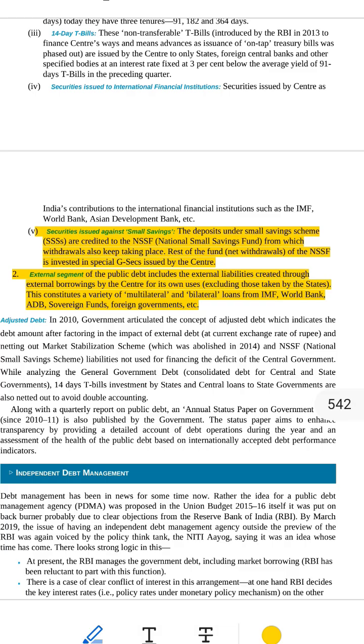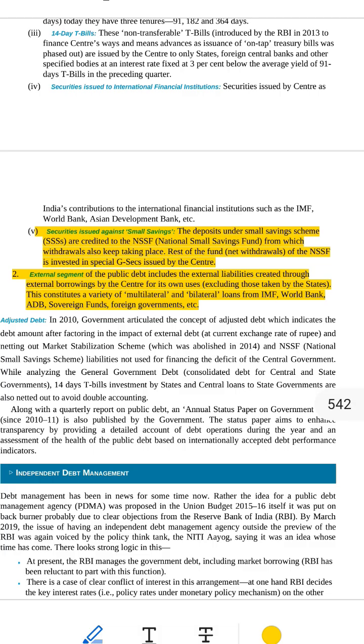E, securities to international financial institutions. Sometimes India needs to put money into global banks like World Bank, IMF, International Monetary Fund, ADB, Asian Development Bank. India gives them money by issuing security as proof of payment.